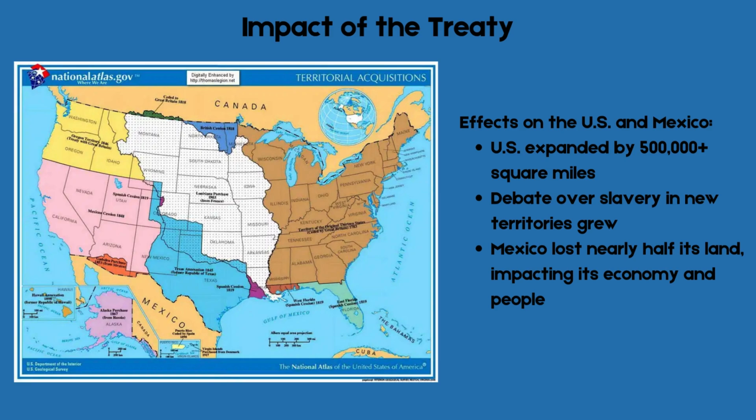This treaty had major consequences. The U.S. expanded its territory by over 500,000 square miles, gaining what is now California, Arizona, New Mexico, and more. However, this new land created tension over whether slavery should spread west, increasing divisions that would eventually lead to the Civil War. Meanwhile, Mexico lost nearly half its land, which weakened its economy and political stability.